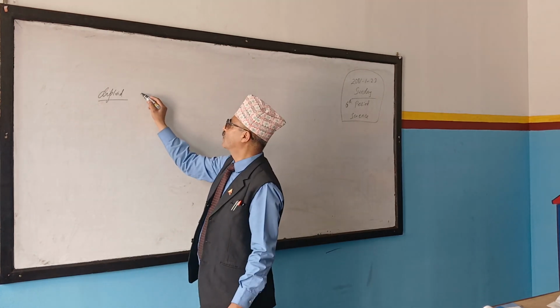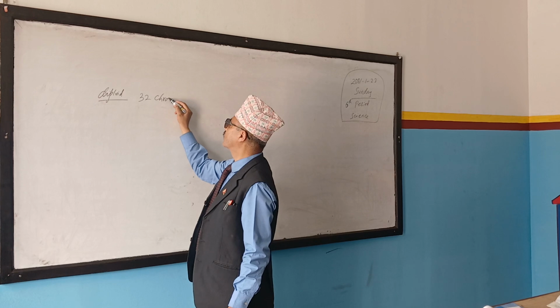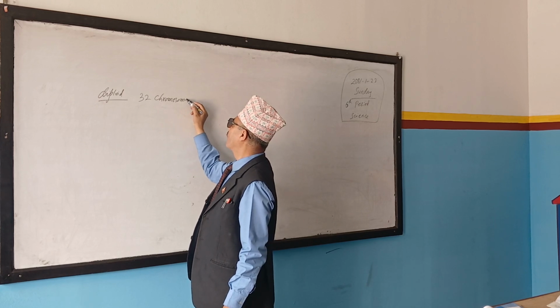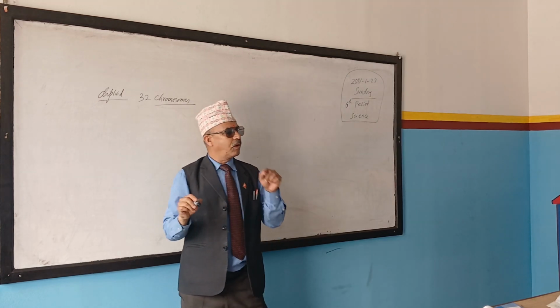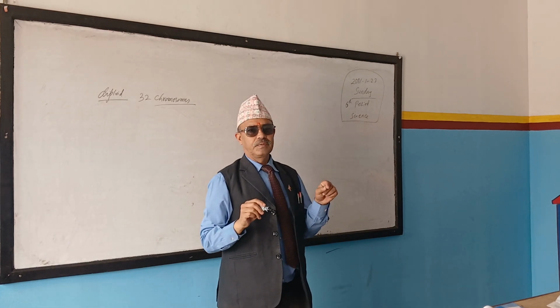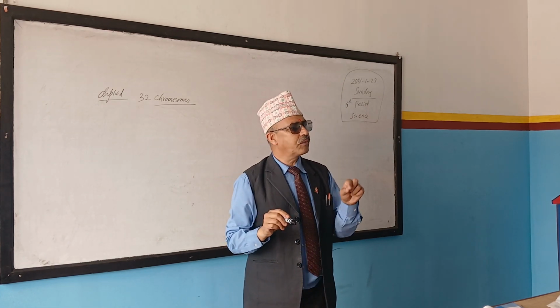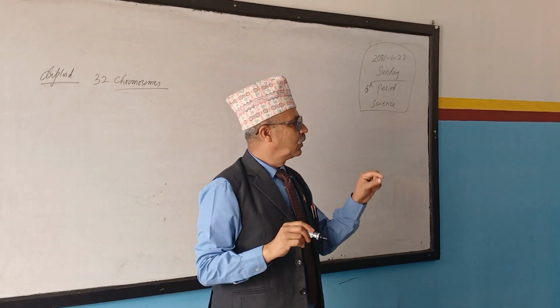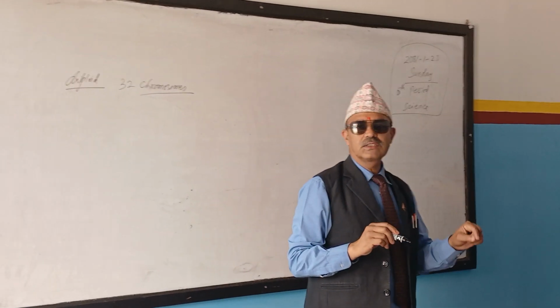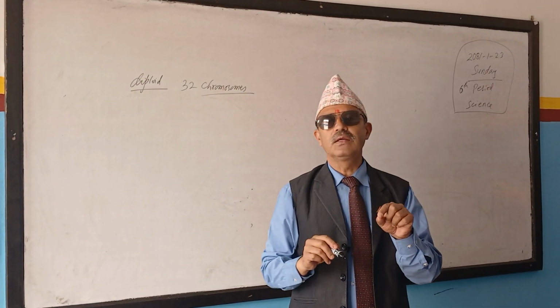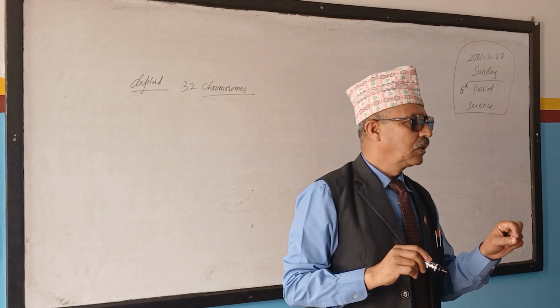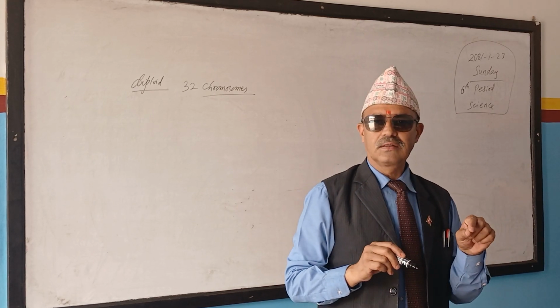It means it contains 32 chromosomes. It means it is formed by fertilization. Worker bees are produced by fertilization. Queen bee is also produced by fertilization, but drone bee is formed by parthenogenesis from unfertilized eggs, right?